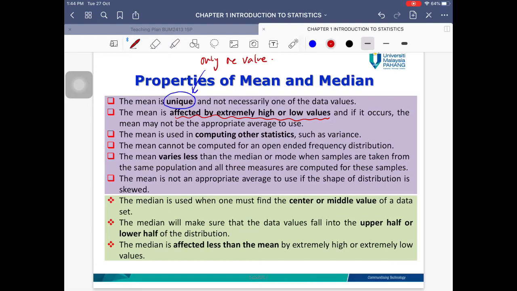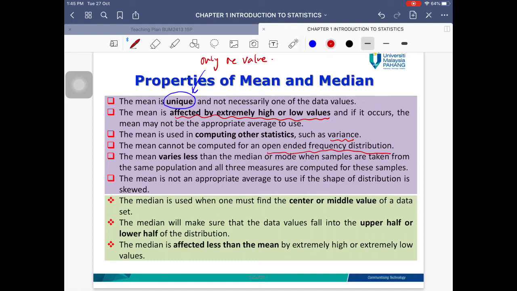If you have a data set with extremely high or low values, you might want to exclude the mean, and you also need to exclude the mid-range, because those are not going to be a good way to represent the center of the data. The mean is used later when we look at variance, because in the formula of variance we use the value of the mean.